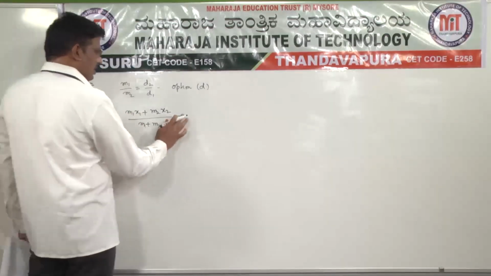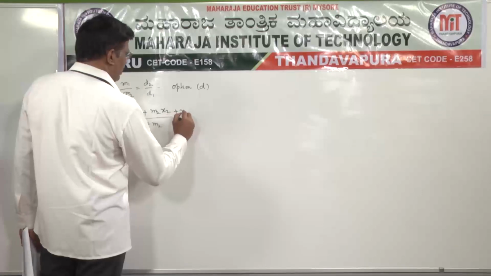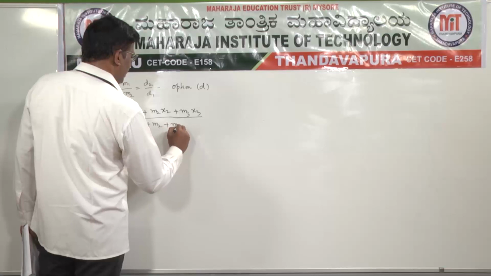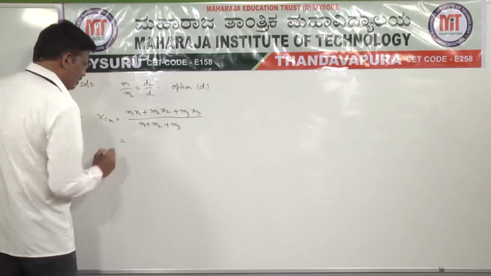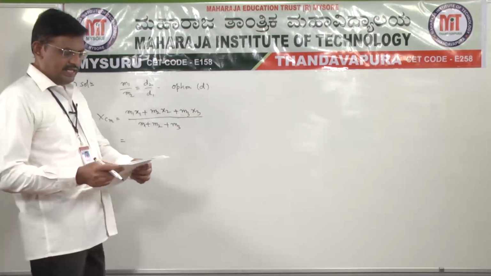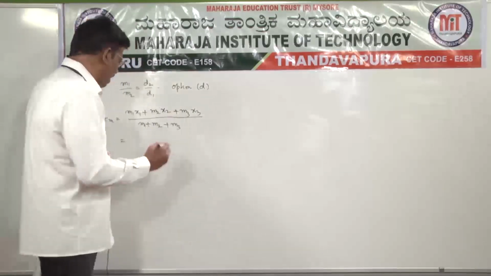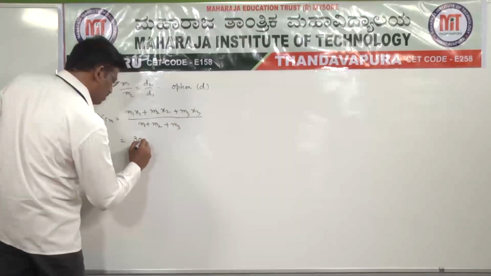Here three particles are given, so we take m3 x3 also, and m3 in the denominator. The first particle, 300 grams, is placed at origin, so x1 is equal to 0.